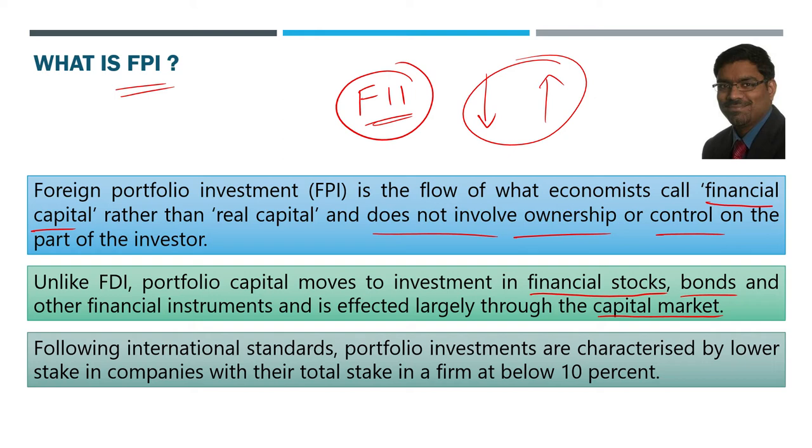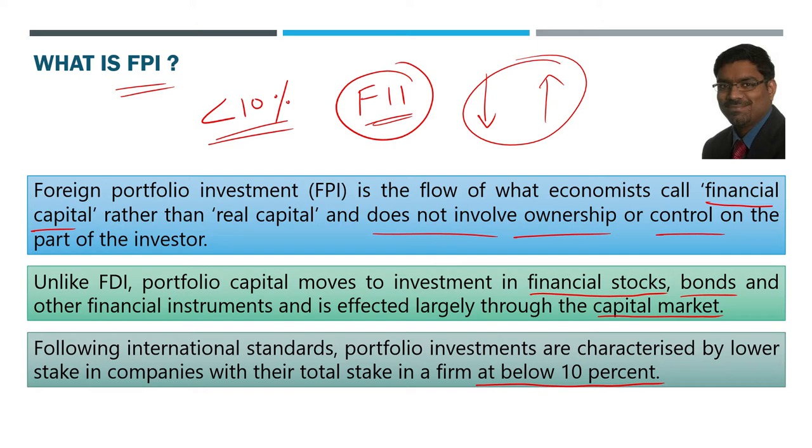And usually when can we say it is FPI? As we discussed already, following the international standards, portfolio investments are characterized by a lower stake in the companies, below 10%. If one foreign company acquires less than 10% of equity shares in an Indian company, then we can call that FPI, not FDI. But once again, it is only a general standard used throughout the world. Not necessarily it has to be taken in a very literal manner.